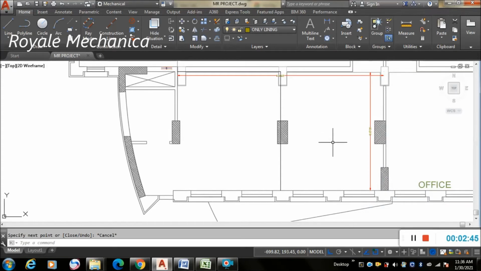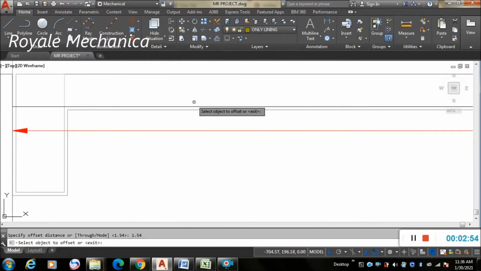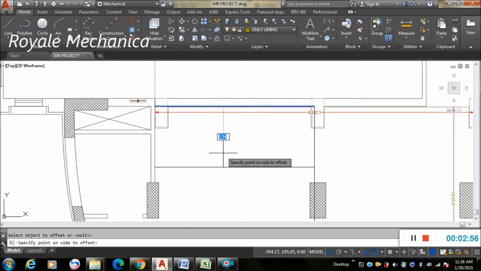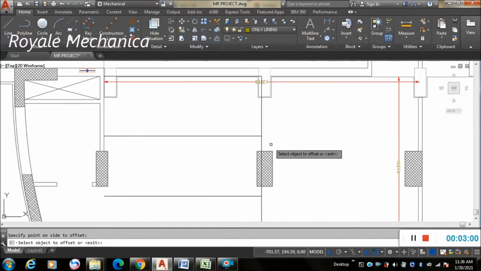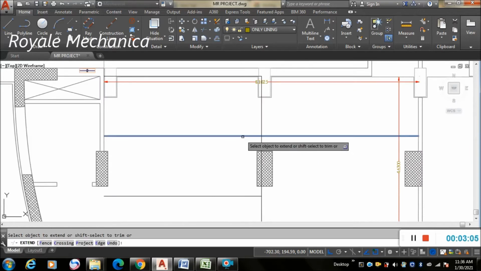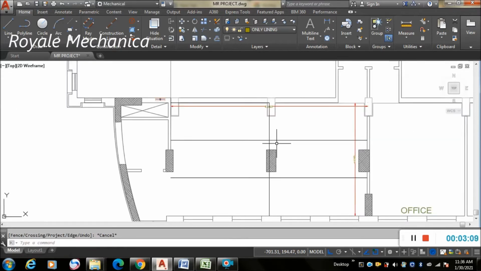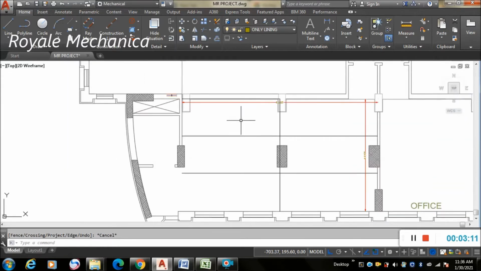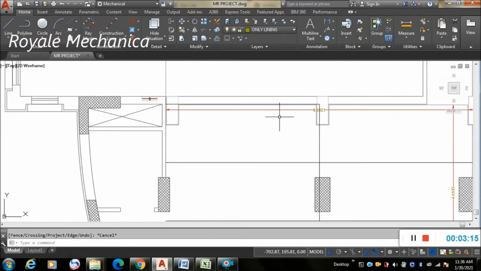So you have to take the offset command, 1.54, and enter. This is the line, offset 1.54, again 1.54. Now extend this line, EX, double enter, like this. Now you have created six sections. Now you have to create diagonals.